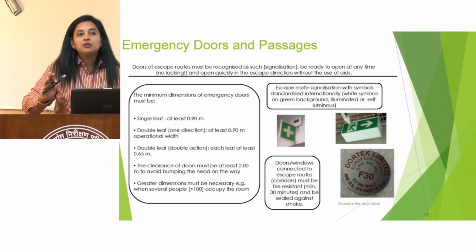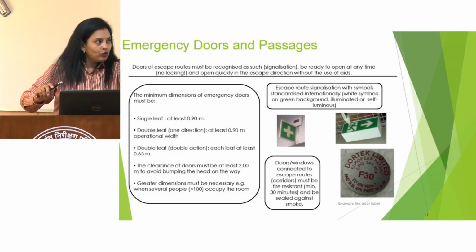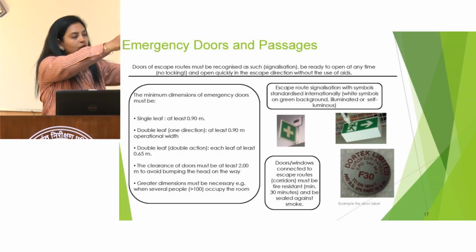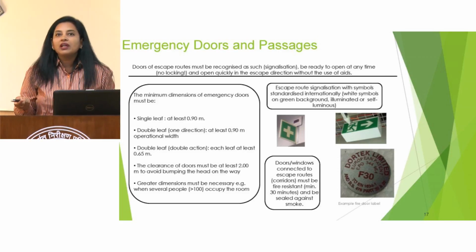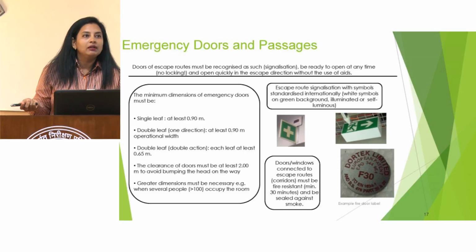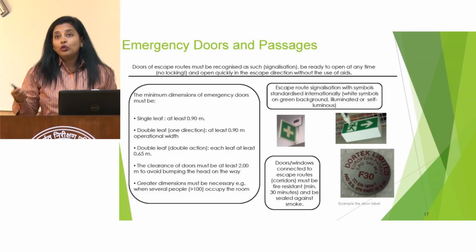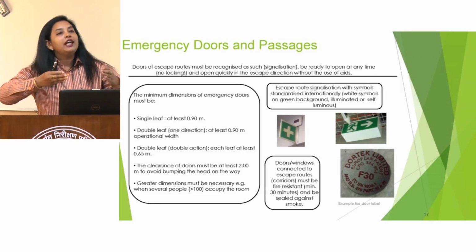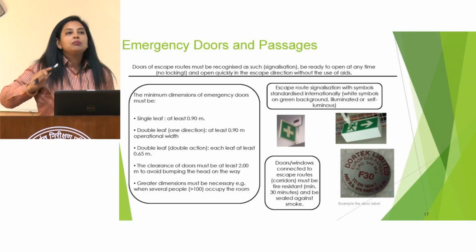It must be displayed. So suppose I am coming out of this building, I have to obviously open this door. Then in front of the door, when I go to this corridor, this type of sign must be there. In case of emergency where I have to rush, I'm not familiar with this building. So I must know where I have to rush and which is the shortest route which will take me out of this building. So hence all these signs must be there.